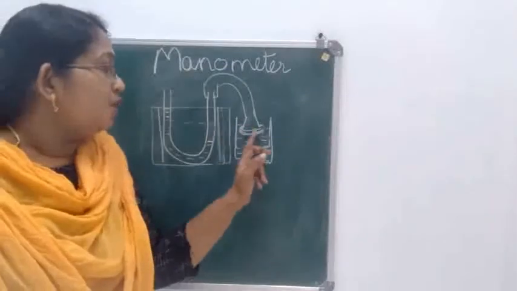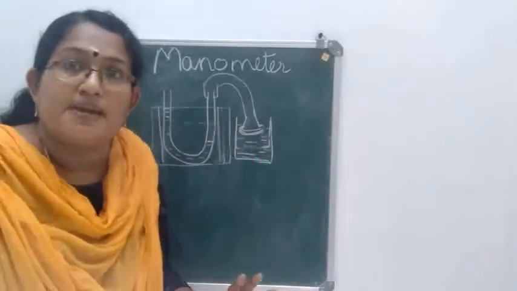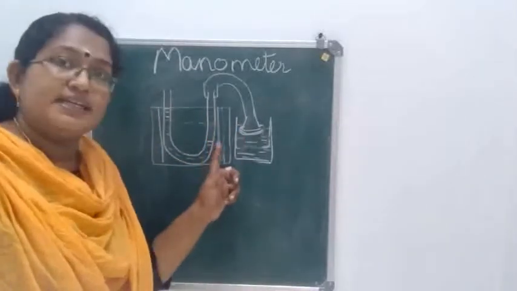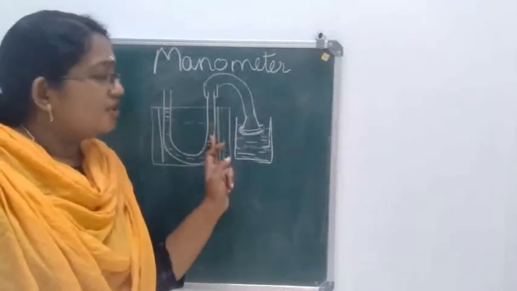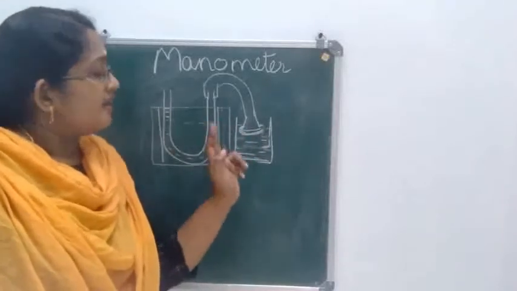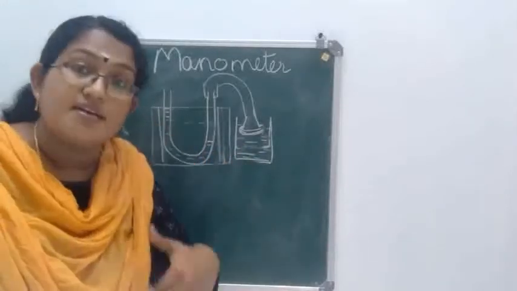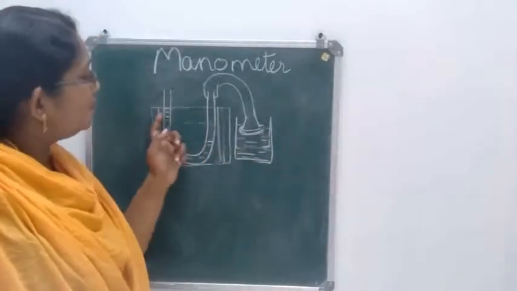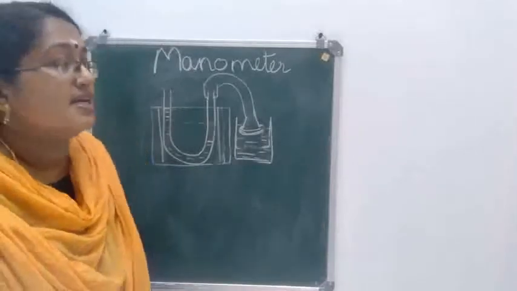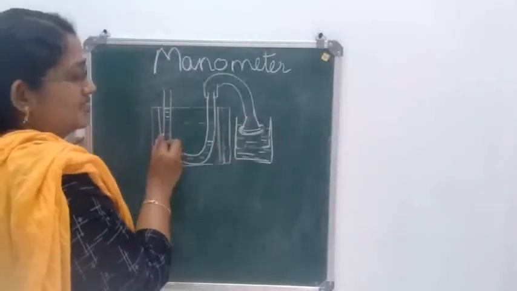Okay, if you exert a pressure on the stretched membrane, the level of water in the nearby arm decreases and the level of water in the other arm increases. Now we have two graduated scales on either side.